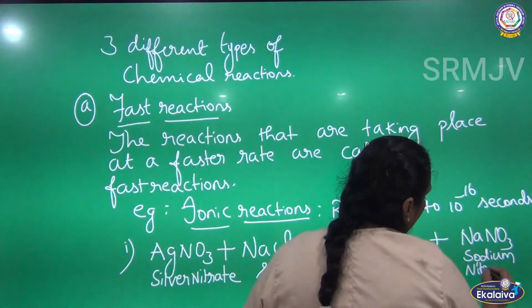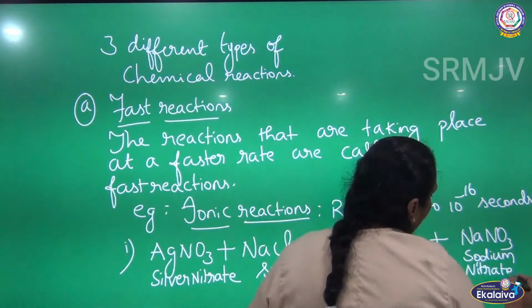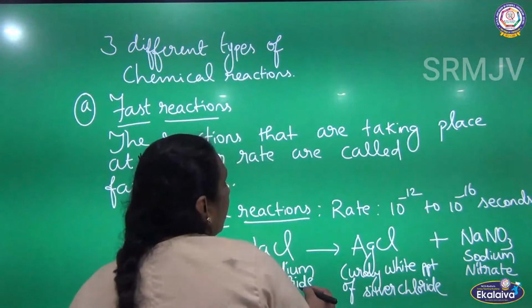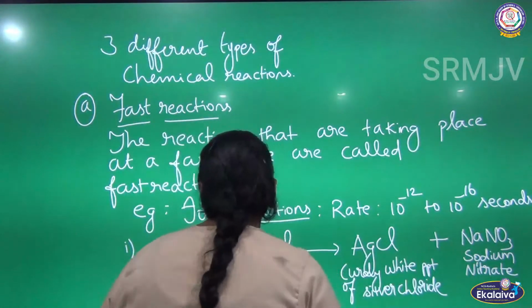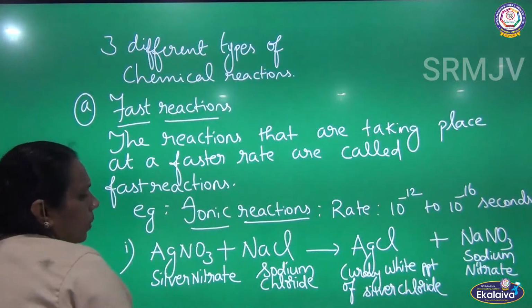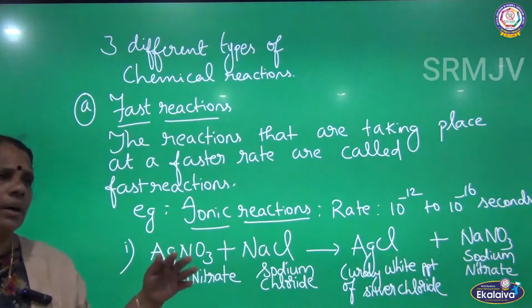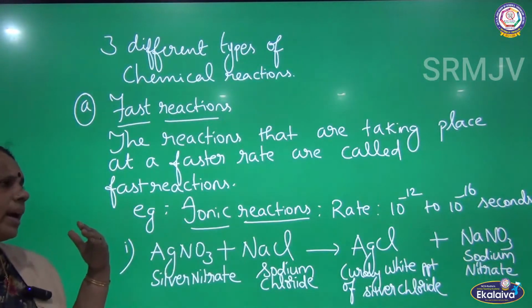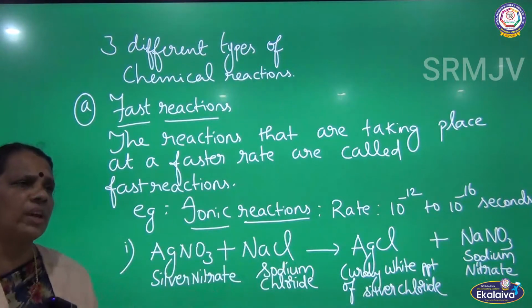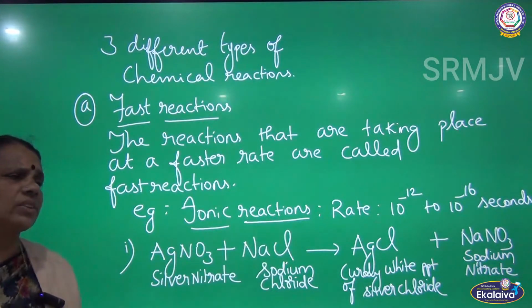So it is an ionic reaction where the reaction is taking place at a faster rate. The rate varies between 10 power minus 12 to 10 power minus 16 seconds. So all the ionic reactions are occurring at a faster rate.